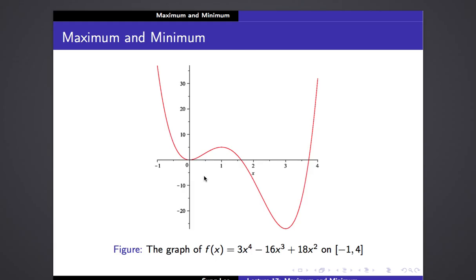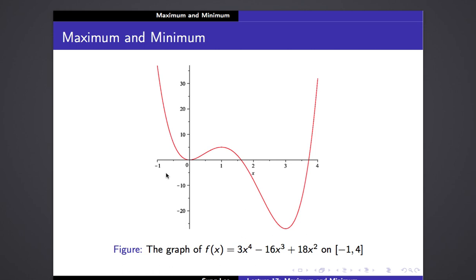But what we can see here is that an absolute maximum or absolute minimum does not necessarily have to be a local maximum or local minimum. They could be just the value of your function at the boundary point. That's the important thing you have to keep in mind.